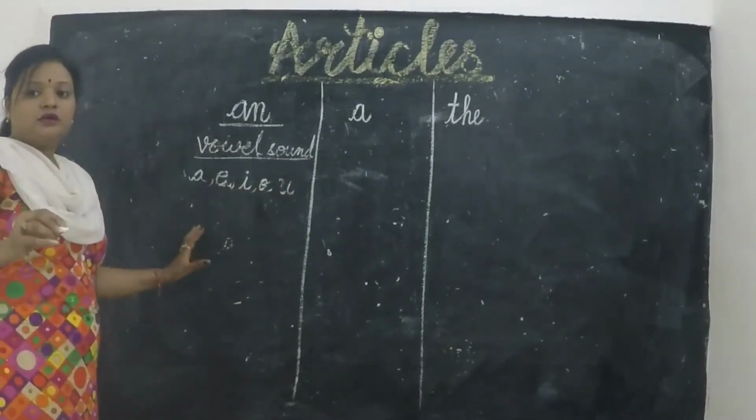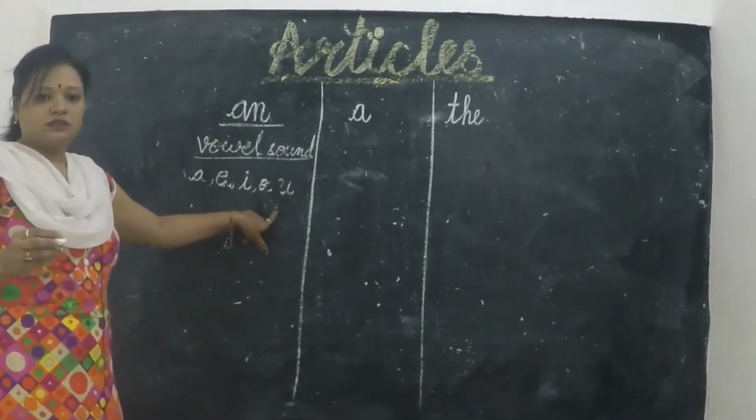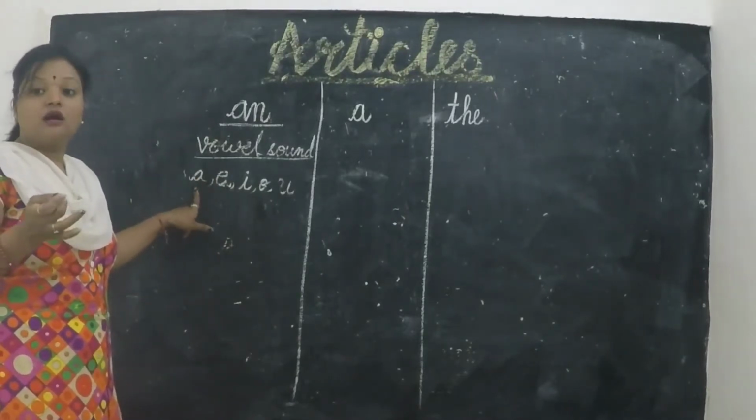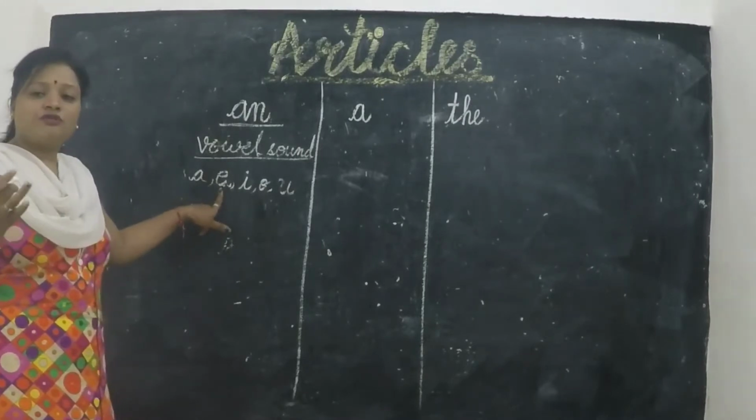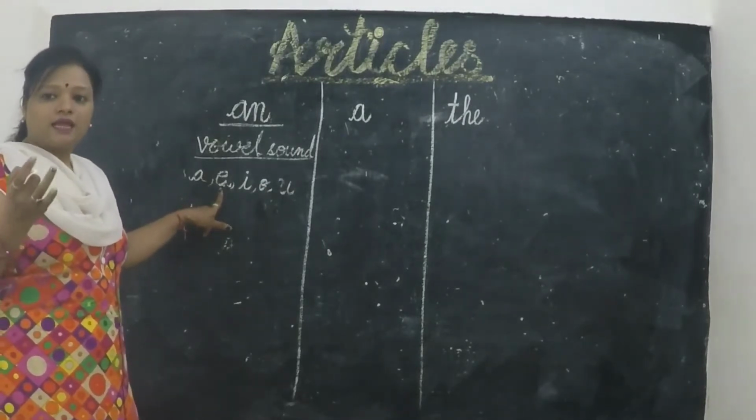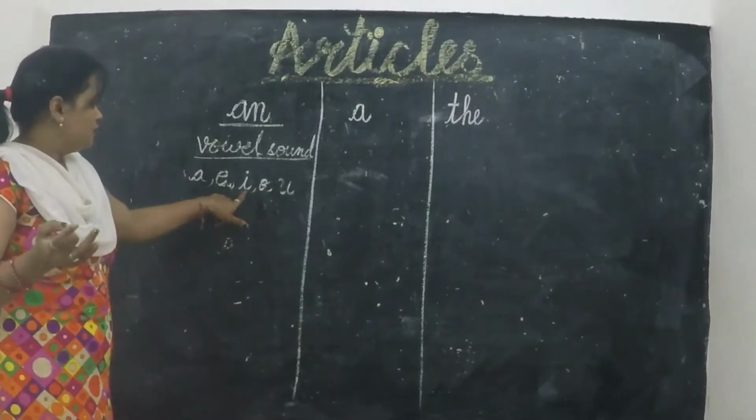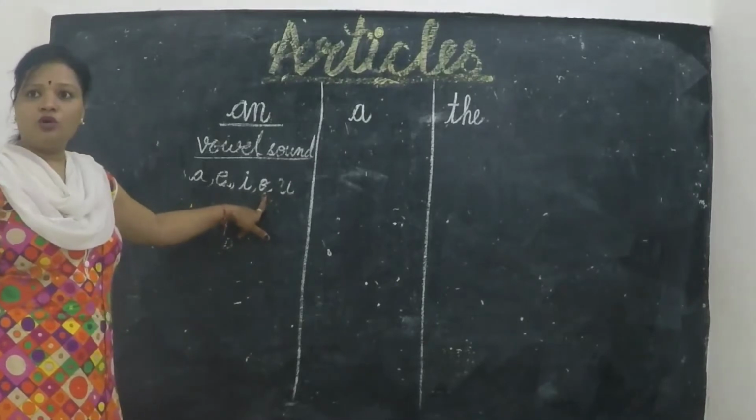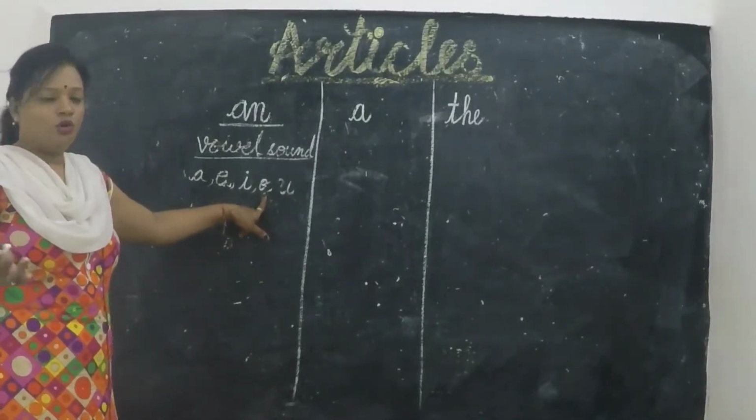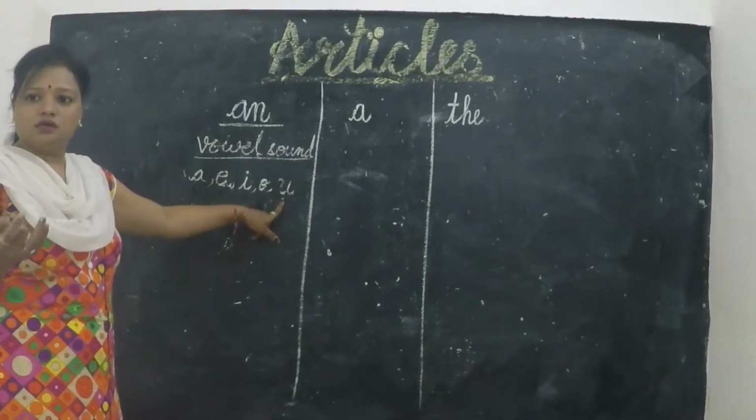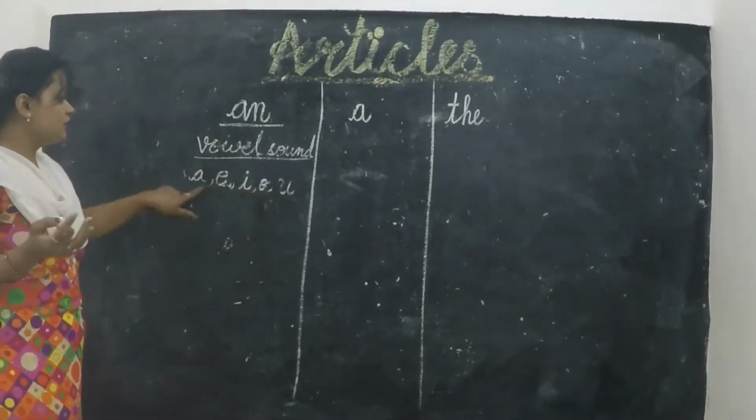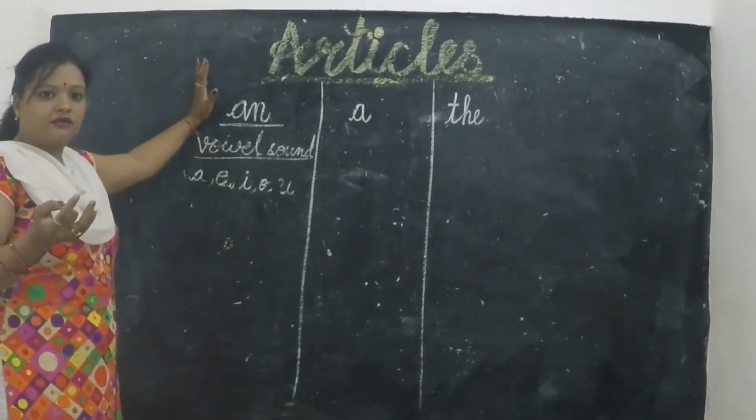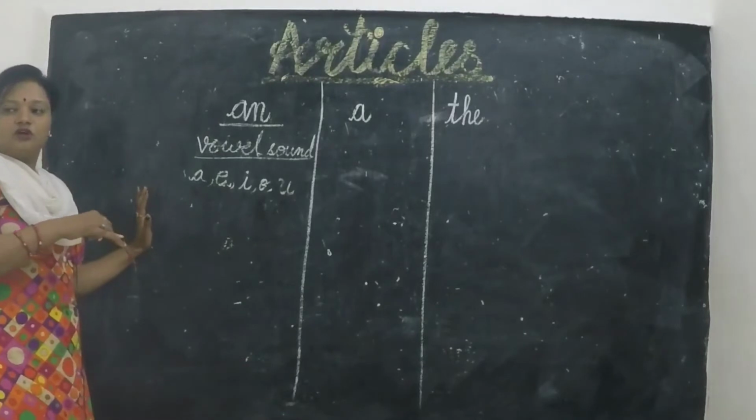When any word begins with these sounds, the phonic sound of A is A. The phonic sound of E is E. Phonic sound of I is I. Phonic sound of O is O. Phonic sound of U is U. When the word begins with the vowel sound, we use article an before that word.